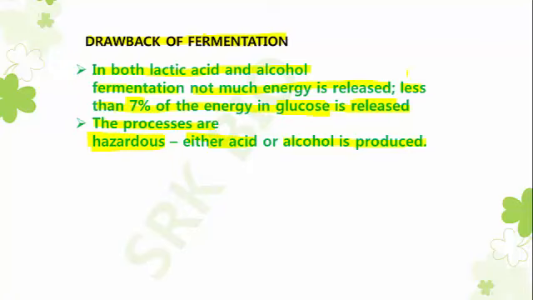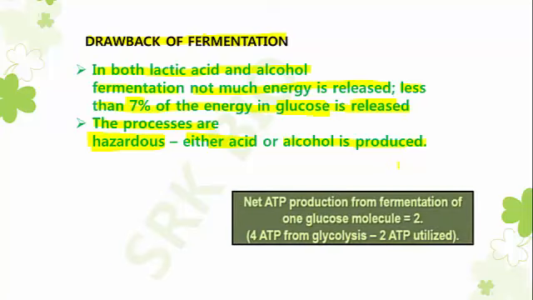Very little energy is liberated, and the product may be either lactic acid or alcohol. For the same reference, the sentence here you can observe, the net production of ATP from fermentation of one glucose molecule is 2.